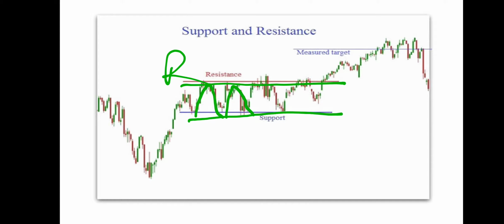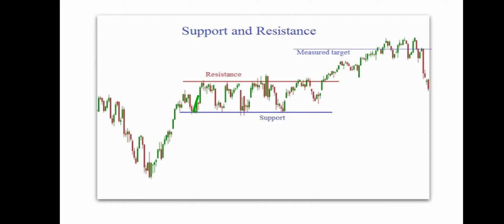What happens then? When the stock reaches the support level, maximum demand and maximum buyers are available to buy this stock, and when the stock reaches the resistance level, then maximum sellers and maximum people want to book their profit. Why does this happen? Because history repeats itself, and successful traders who know this very well know these are the levels where something had previously happened, so they book profit there and exit, and the stock falls down again.